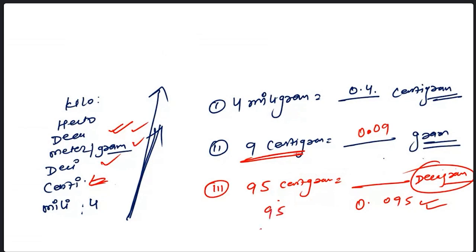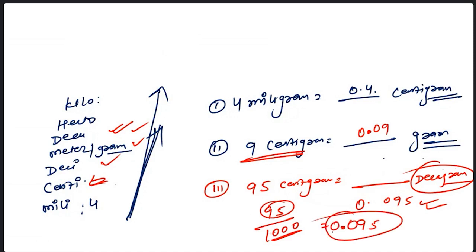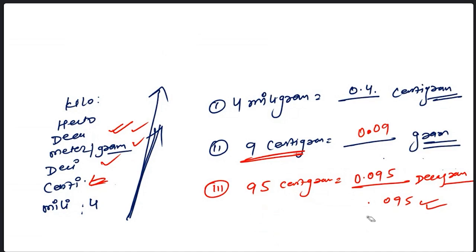It means 95 divided by 1000. 3 difference, 30. It means we have to count 3 numbers in the numerator and then put the decimal. 95 has only 2 digits, so put down 0 and then put the decimal. So the answer is 0.095. Understood? Then tell me one more question.